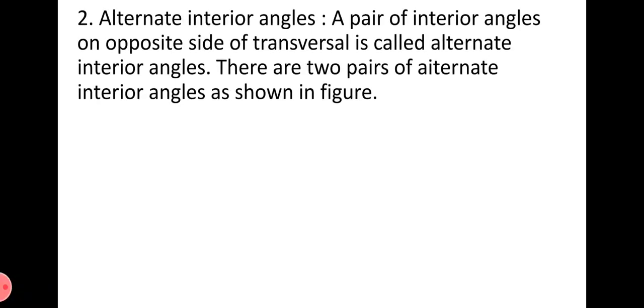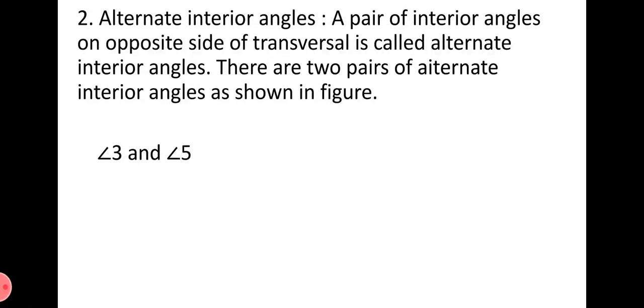Now another pair of angles is called alternate interior angles. That is the second pair. Let's see what alternate interior angles are. A pair of interior angles on opposite sides of the transversal is called alternate interior angles. So, which angles are alternate interior angles? Compulsorily, a pair of interior angles means the angles should be inside the two parallel lines. And another thing, on opposite sides of the transversal means one should lie on the left hand side and another on the right hand side. These are called opposite sides.